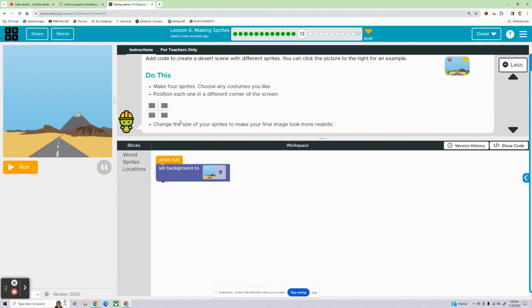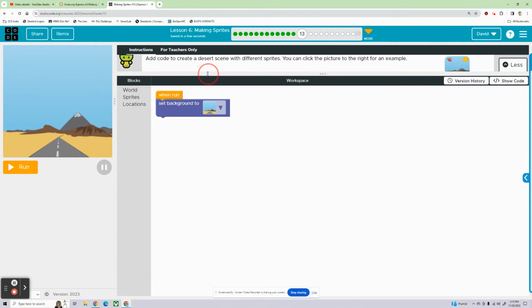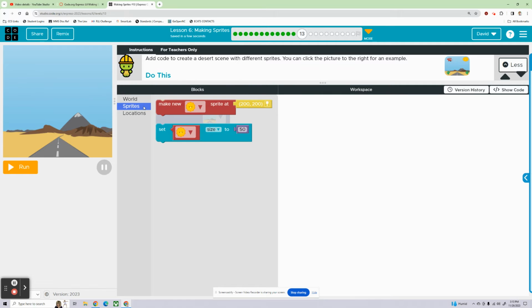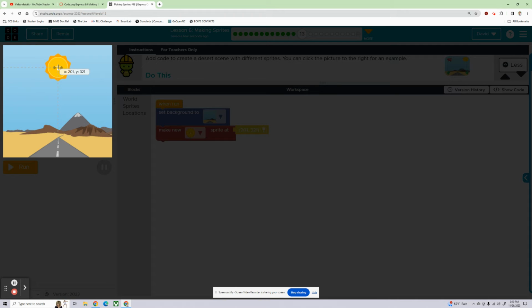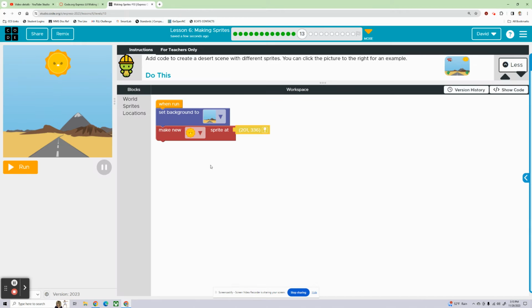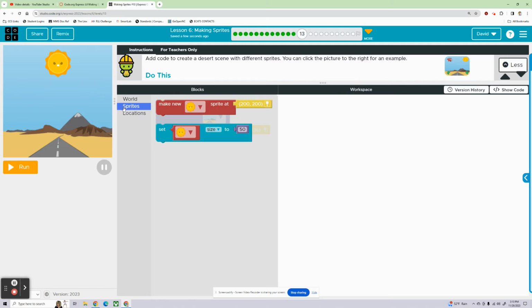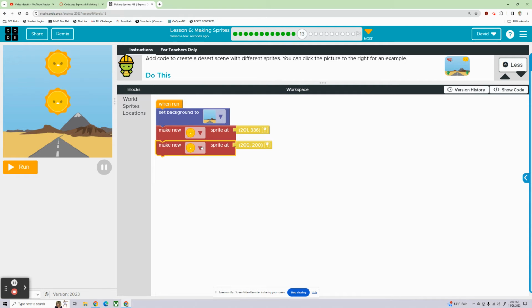All right, let's make this desert scene. I'm going to toggle. Oh, I can't toggle the instructions. No, I can get them out of the way, though. All right, sprites. We're going to make a sun sprite for sure. We have him right in the middle up here. I know it told me to put sprites in the 4 corners. I don't want to. Okay. I do want him to be big. Let's get some more sprites on here, though. I like that I can set the size of things now, though. All right. So we're a little bit limited here.